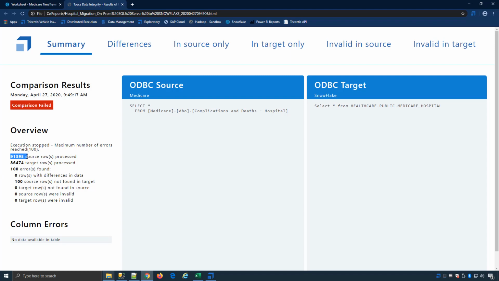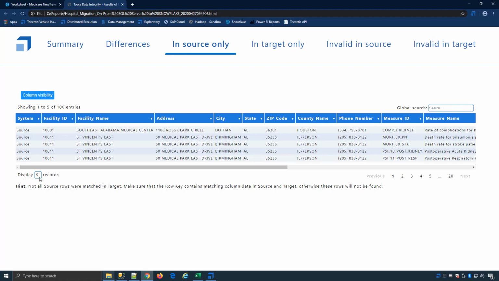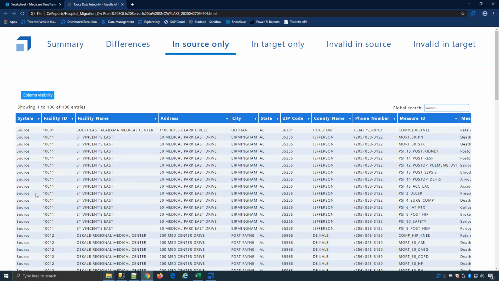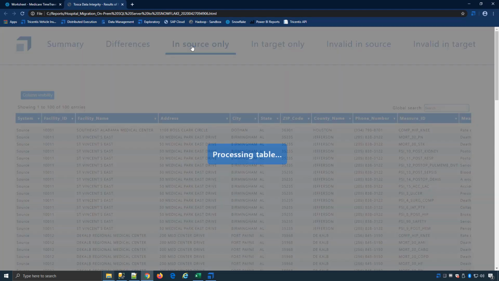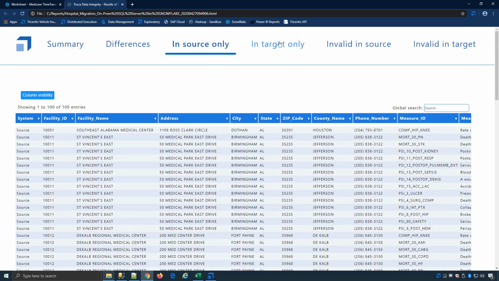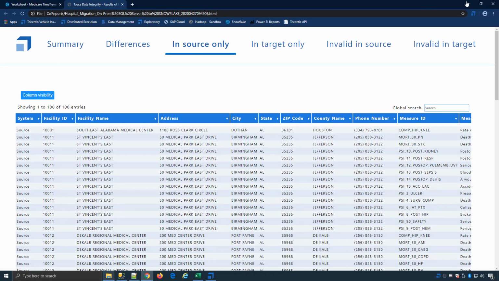There's my 9,000 rows from SQL Server. I uploaded it to Snowflake. It found 100 errors, and that's because I actually told the report to error out after 100 instances. And I can go through and see what actually went wrong. So in this case, there was no differences. We'll see an example of that in a sec. But what actually happened is when I uploaded it, I lost a lot of the data. So I can go to all, it'll load up all the data. And it's basically saying, as we saw in the summary, a lot of the data that was in the source was not matched in the target. So all this data was found in the source, but not in the target. And we have different levels of errors that you can drill down to. Okay, so that's an example of the data not being carried across.